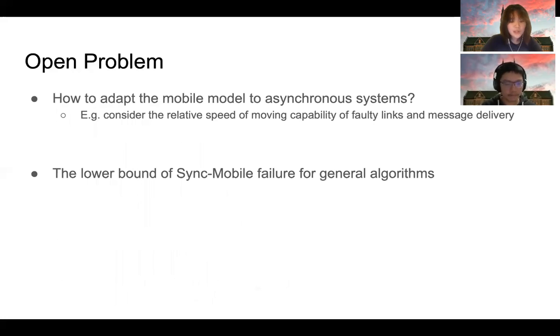We still have some exciting future work for this problem. The first one is how to adapt the mobile model to asynchronous systems. For example, we may consider the relative speed of moving faulty links and message delivery. The second one is the lower bound of synchronous mobile failure for general algorithms.